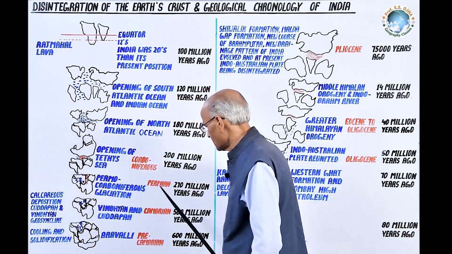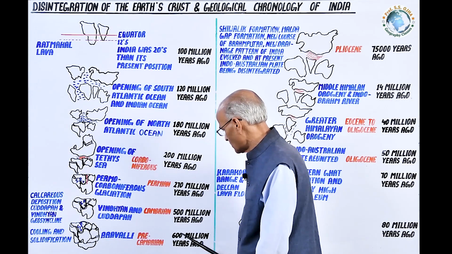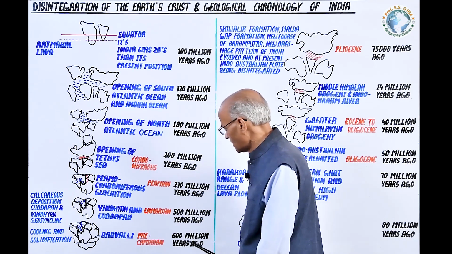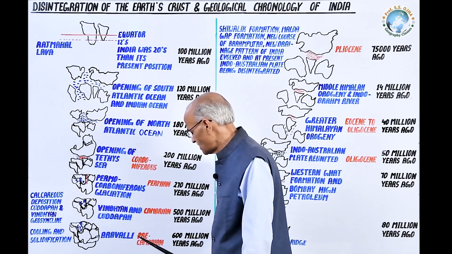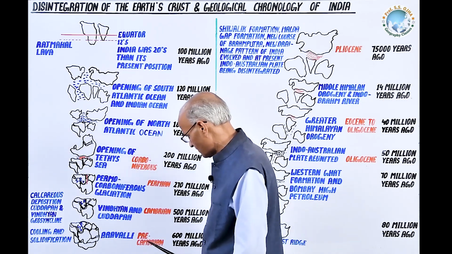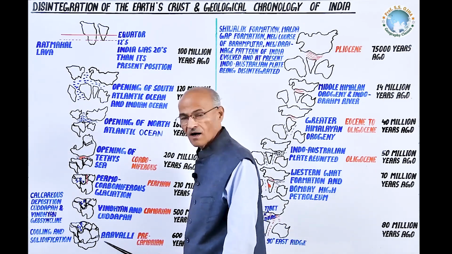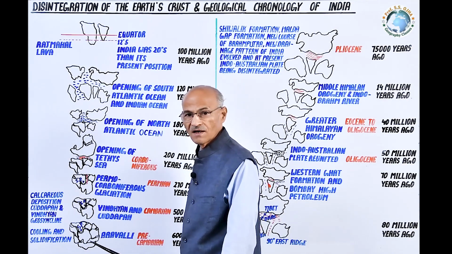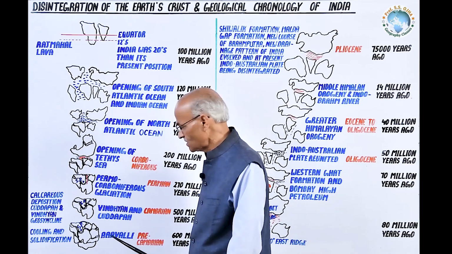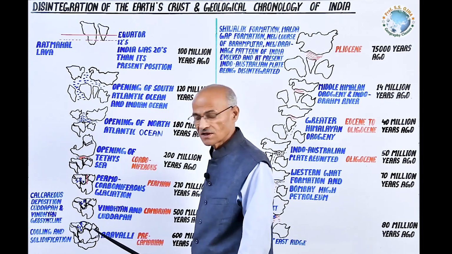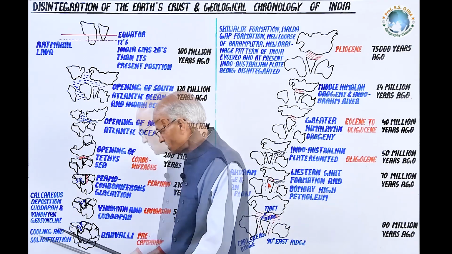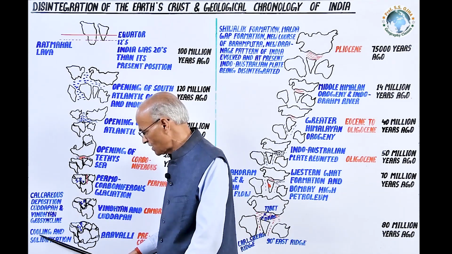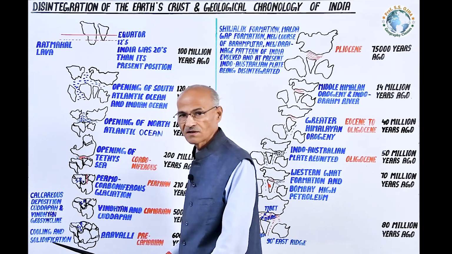Thus, chronologically, we have to start from here, Pangaea. It is the time about 600 million years ago, and the period was Precambrian, when on the Earth's surface Aravalli, Appalachian, Laurentides, and other folded mountains came into existence due to shrinking of the Earth crust, and this was the phase of cooling and solidification of the Earth crust.